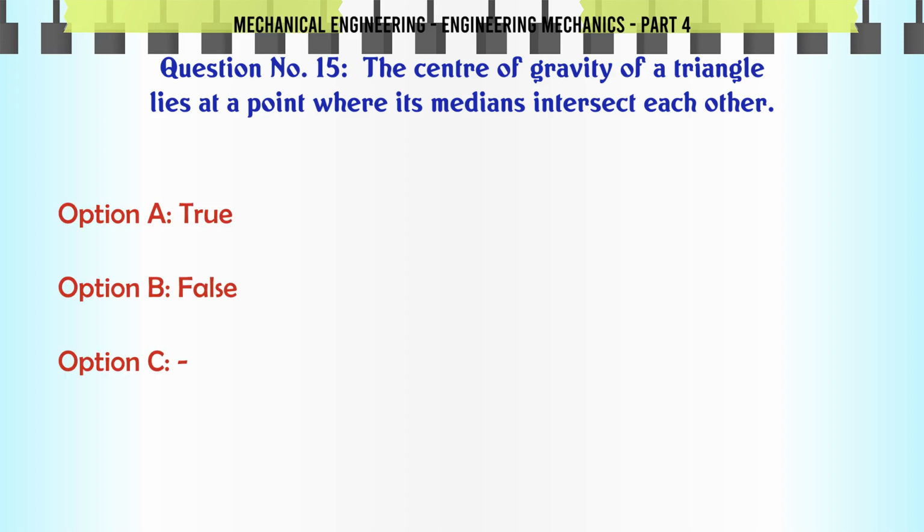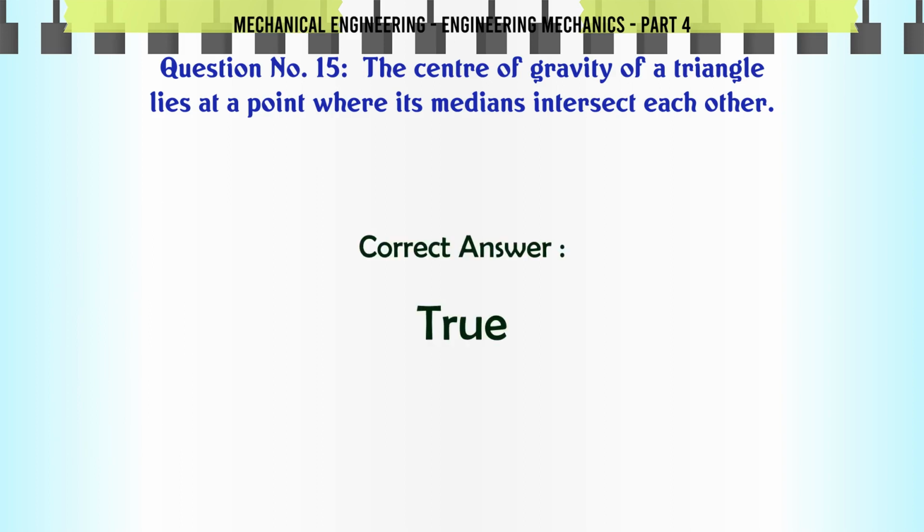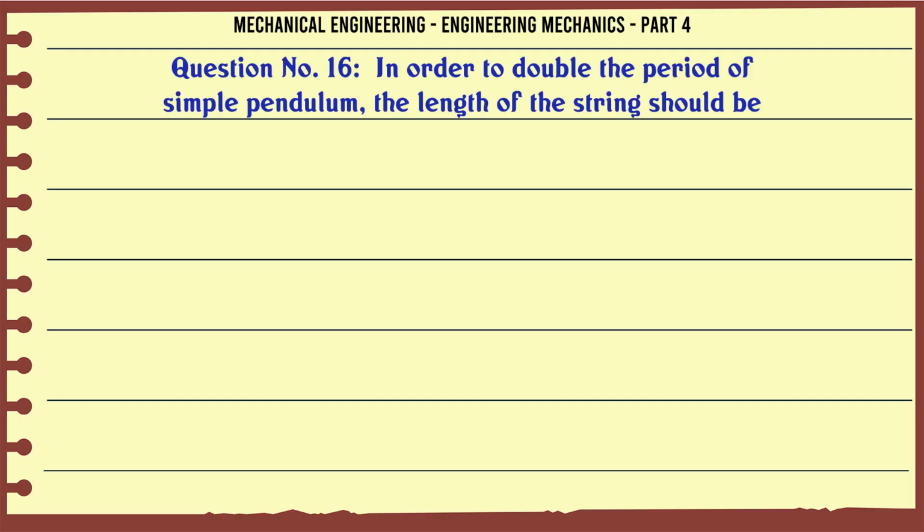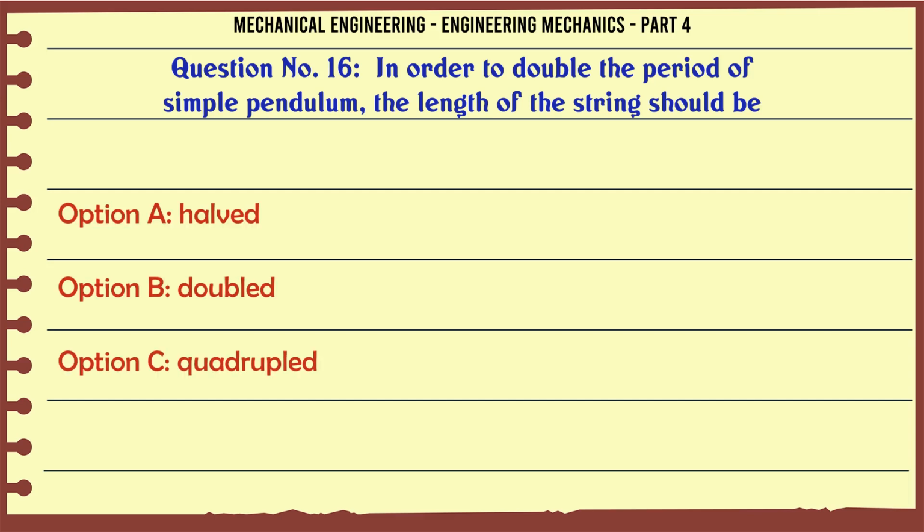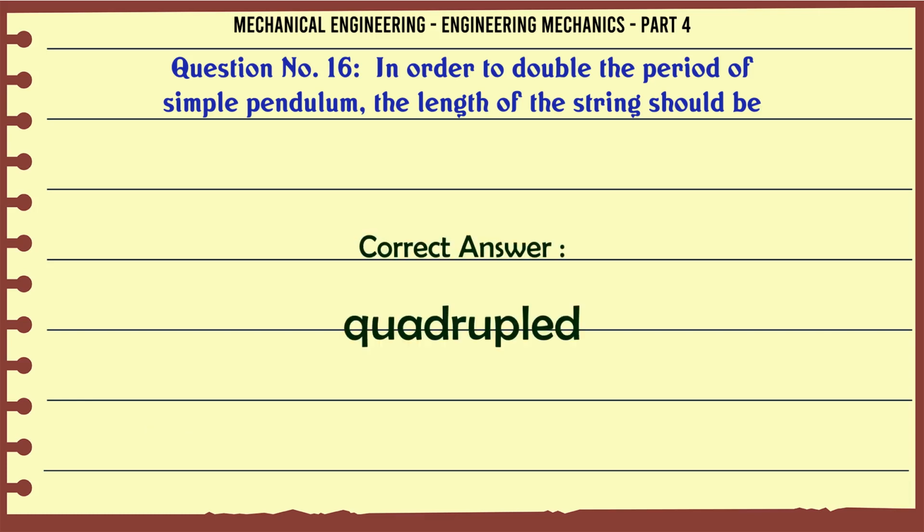The center of gravity of a triangle lies at a point where its medians intersect each other. A. True, B. False. The correct answer is true. In order to double the period of a simple pendulum, the length of the string should be: A. halved, B. doubled, C. quadrupled. The correct answer is quadrupled.